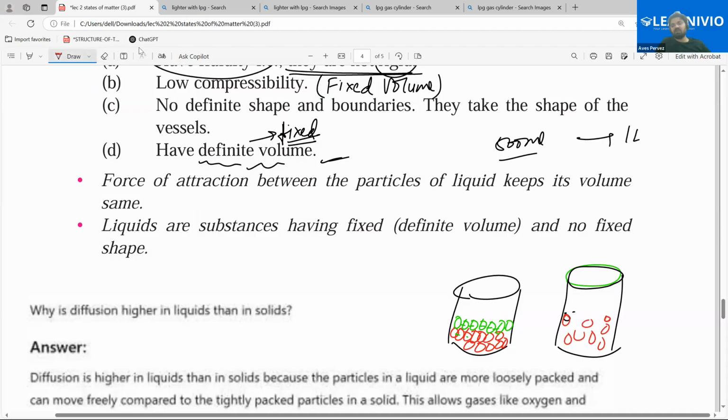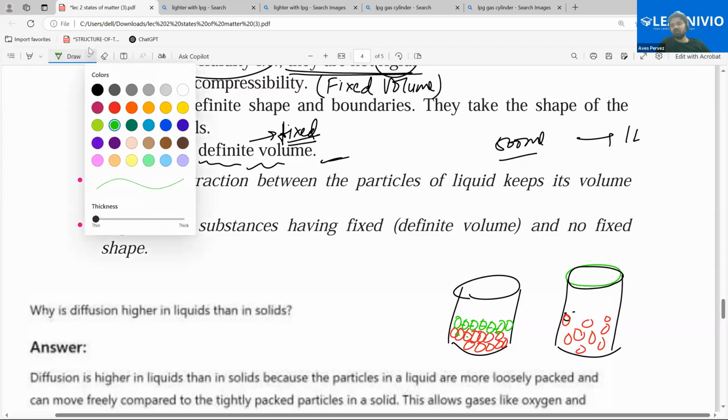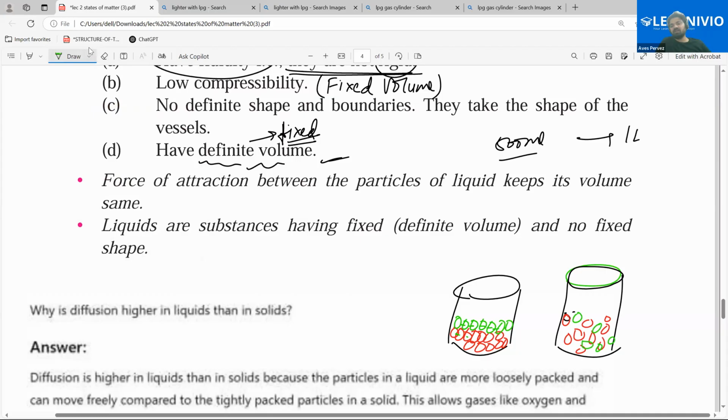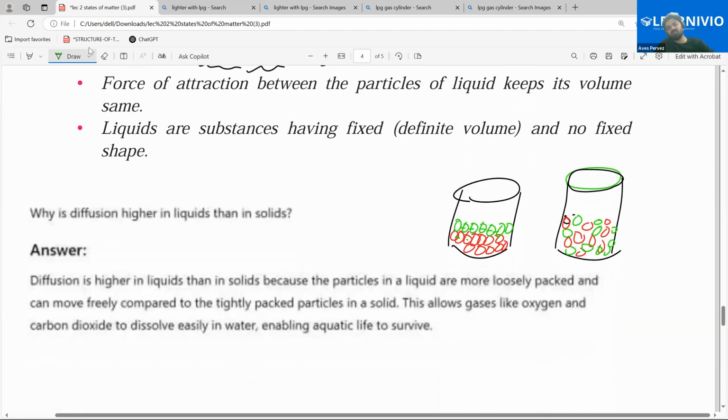So when these balls are free to move, then they can diffuse into each other, and this is called diffusion. And this is possible when particles are free to move. If they are tightly packed, they are not free to move, then it will be slower. So in solids, the particles are tightly packed, and this is one of the reasons that diffusion is slower there. While in liquids, some particles are free to move and they can easily help in random arrangements. So rearrangement is possible in liquids. Rearrangement is possible when the particles are movable. So please note this down.